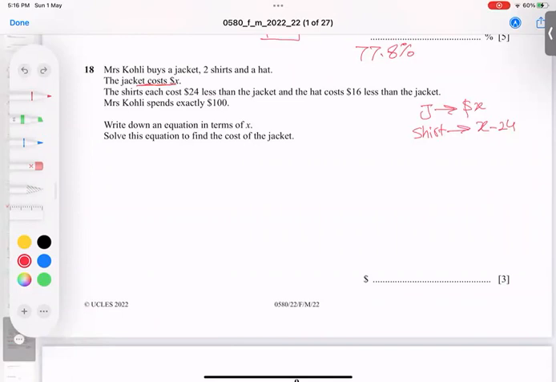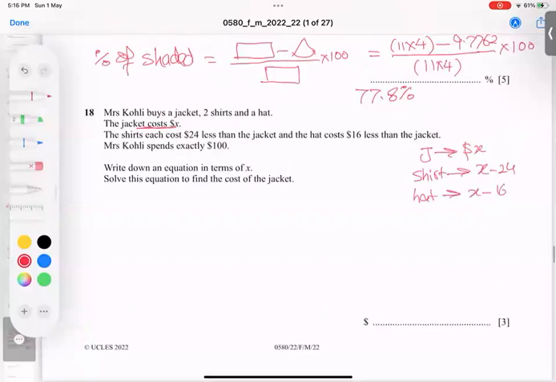And the hat costs 16 less than the jacket. So from the jacket, subtract 16. These are actually the costs, acceptable. And we have one very good formula for these kinds of questions. When you want to buy, total money is equal to cost of item into number of items.